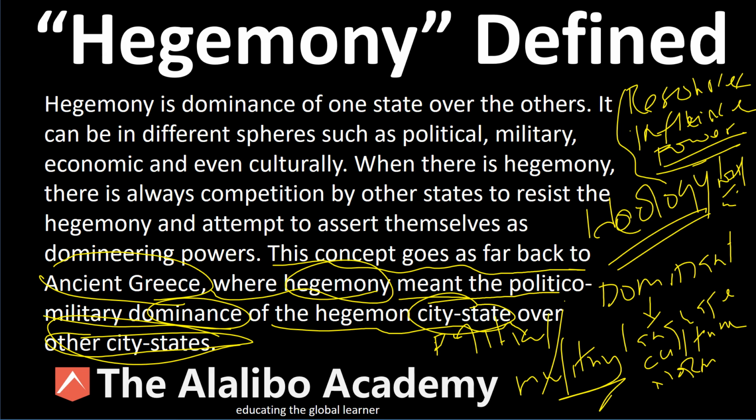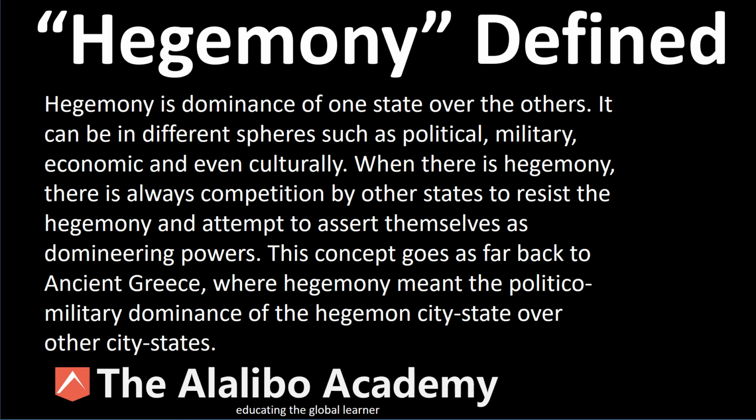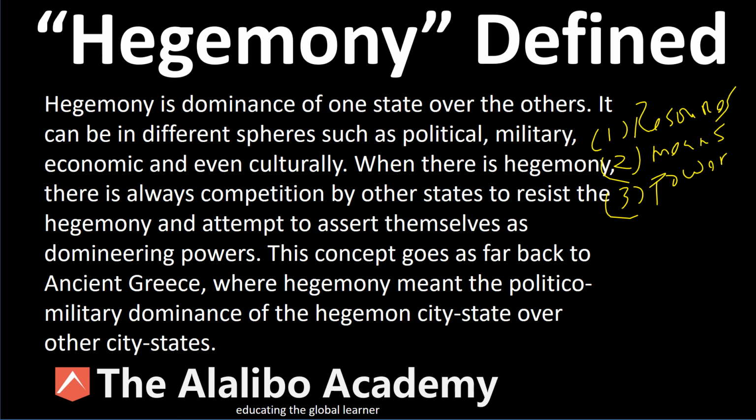So for hegemony to be effective, this is a very important point here. For hegemony to be effective, a nation state must have, one, resources. Two, it must have means to use those resources to influence. Three, it must have political power, or military power, or economic power, whatever the case may be.